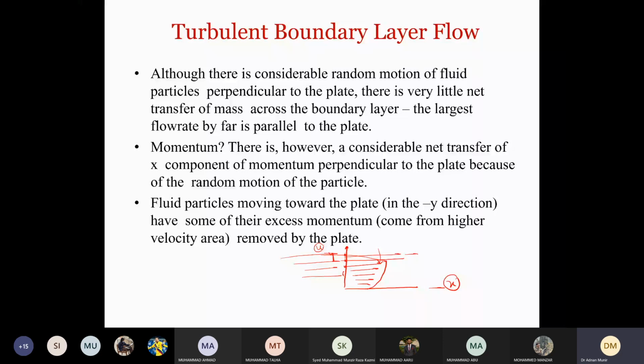So when the fluid particles moving in the y direction come in contact with the boundary layer flow, what happens is that fluid particles moving towards the plate in the y direction have some of their excess momentum, coming from the higher velocity area, removed by the plate. When they come into a low momentum area, their momentum is removed, right?